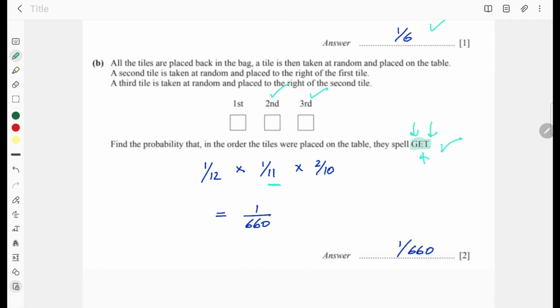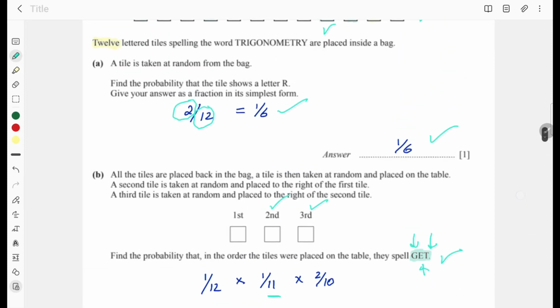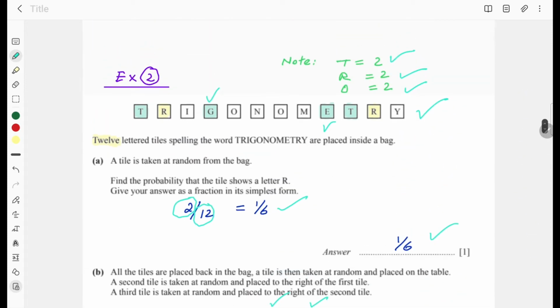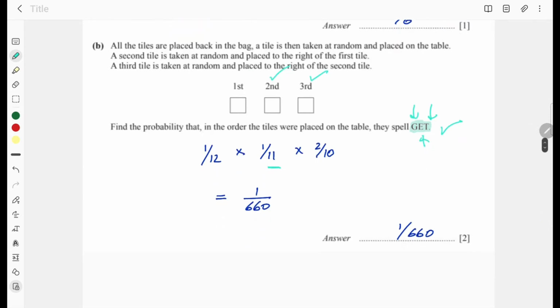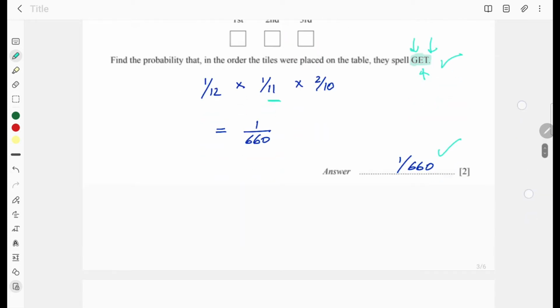Now go for T. We have two T's in this. So probability of getting T is 2 over 10. Why 10? Because now two tiles are already drawn, so 10 are left, 2 T's are there, and your total is now 10. On simplification, you get 1 over 660, which is your answer.